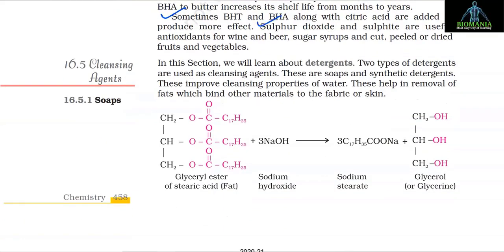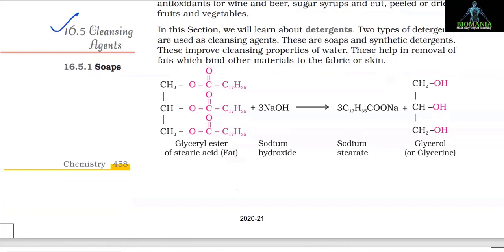Sulfur dioxide and sulfite are useful antioxidants for wine and beer, sugar syrups, and cut, peeled or dried fruits and vegetables. 16.5 Cleansing agents. In this section, we will learn about detergents. Two types of detergents are used as cleansing agents. These are soaps and synthetic detergents. These improve cleansing properties of water. These help in removal of fats which bind other materials to the fabric or skin.